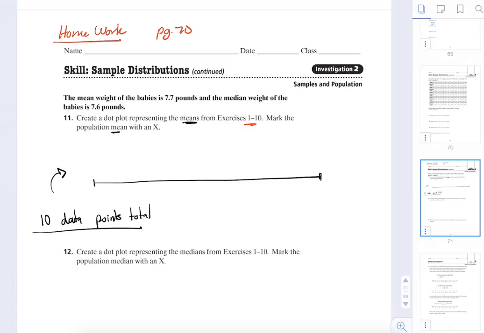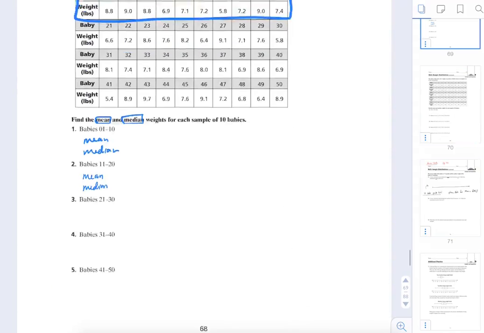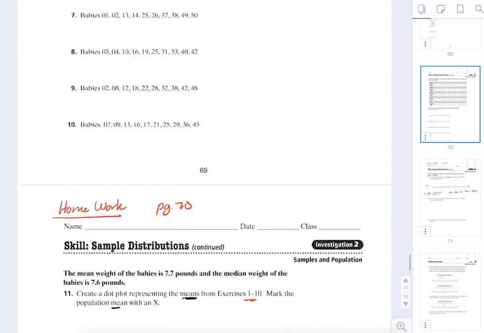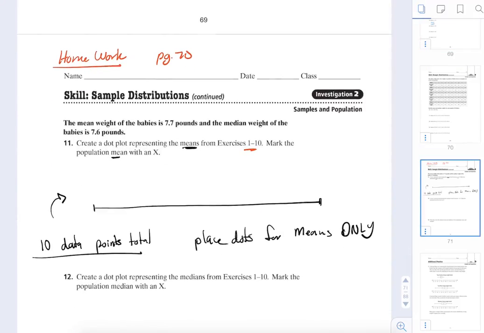So you're only going to place dots for the means only. You're not going to put 100 dots here. You're only putting 10 dots. So when you go back here, whatever this value is, that dot will go on this line plot here.